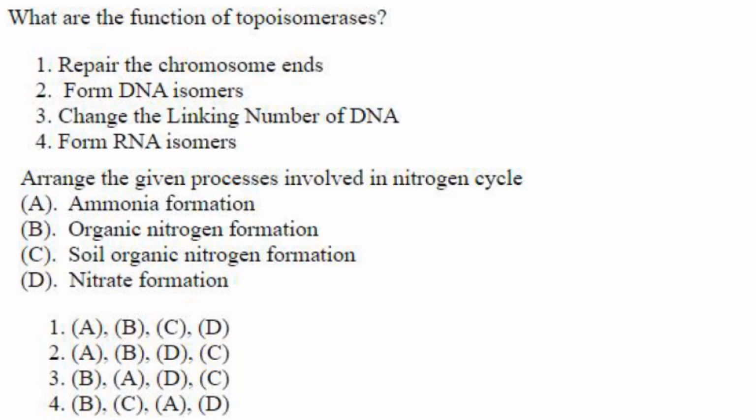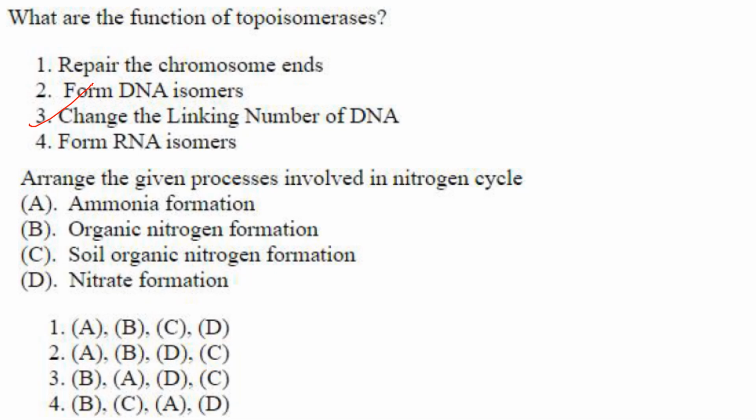Then topoisomerase 2 cuts both DNA strands and changes the linking number by plus or minus 2. So out of the options given here, repair chromosome ends, no. Form DNA isomers, no. Change the linking number of DNA is the right answer. Answer is option 3.